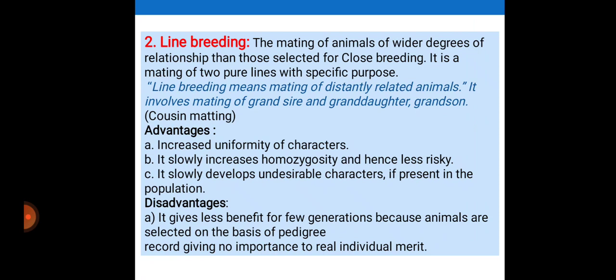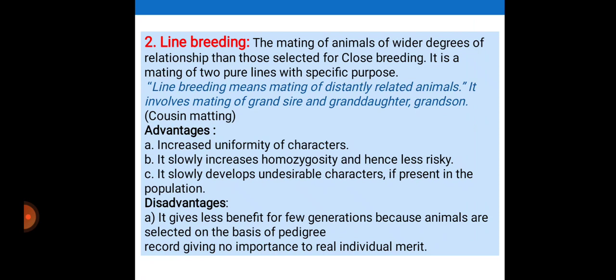Then line breeding. What is meant by line breeding? It is the mating of animals of a wider degree of relationship than those selected for close breeding. It is the mating of two pure lines with a specific purpose. The actual definition: it is the mating of distantly related animals. It involves mating of grandsire and granddaughter, grandsire and grandsons.